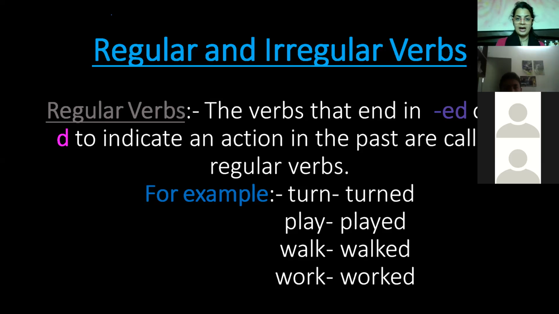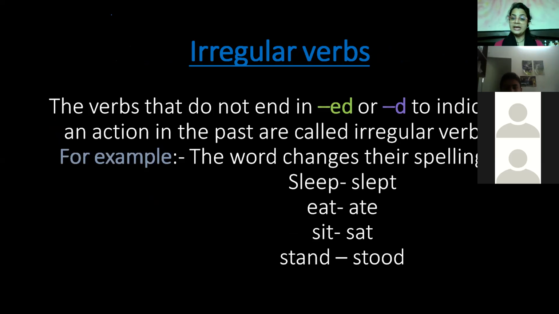On the contrary, irregular verbs are the verbs that do not end in ed or d, but show that an action happened in the past. For example, the word changes its spelling. When we convert work into worked, there was no major change.